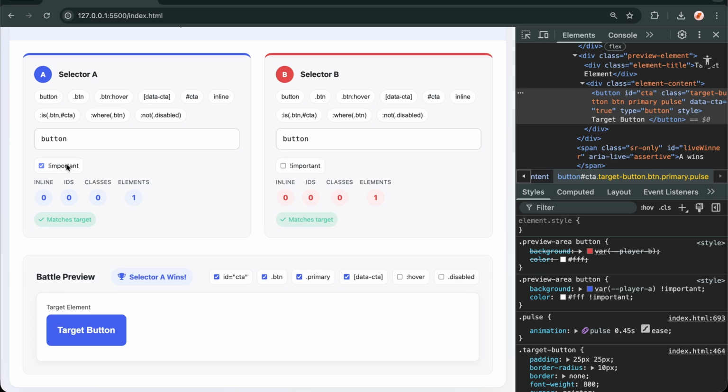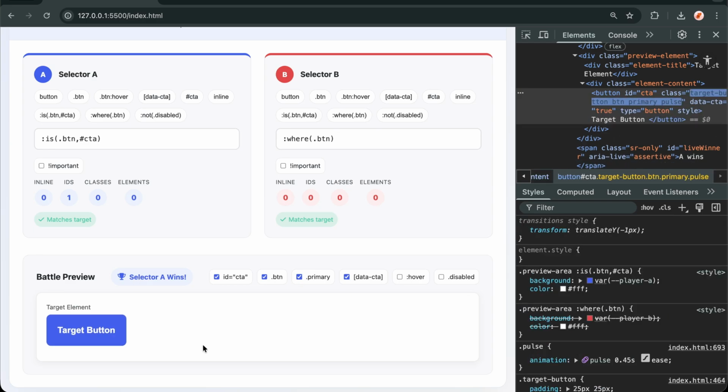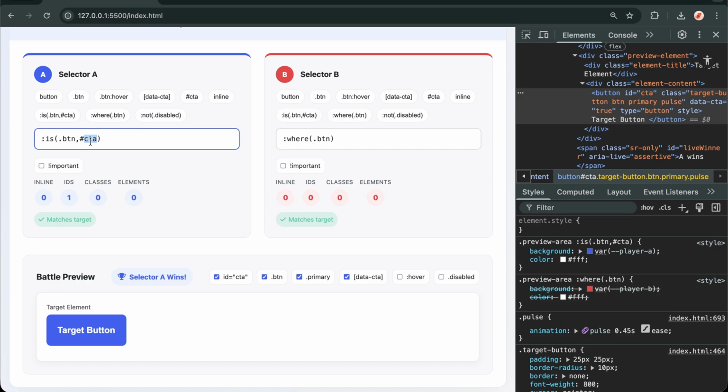Now let's talk about some modern CSS features. See, this is the :where(.btn) #CTA selector. It adopts the highest specificity within its parentheses. In this case, the ID specificity. But where .btn has 0 specificity, it always loses specificity battles, which makes it perfect for reset styles or base utilities that should be easy to override.